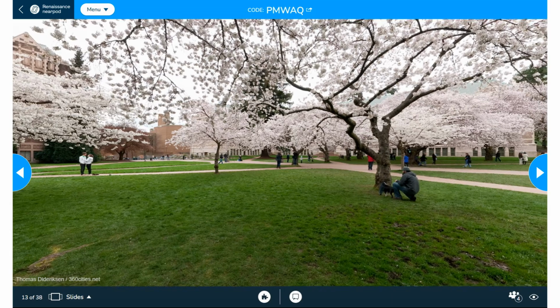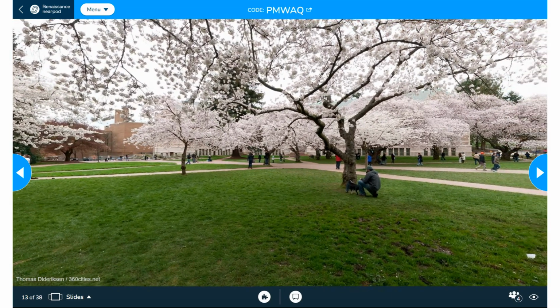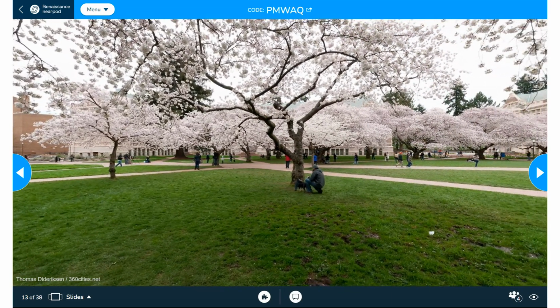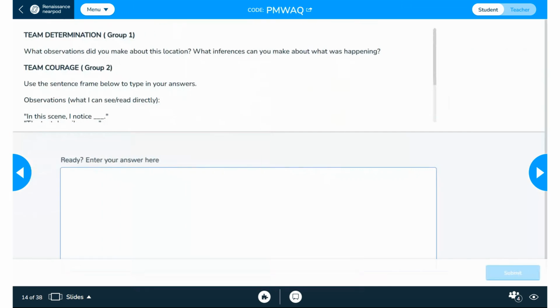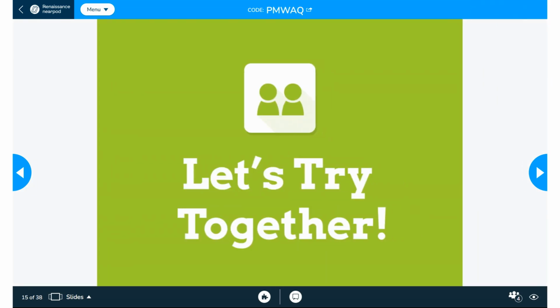I divided the class into two. So the first team is team determination, which is the profile one. They will answer the open ended questions, and team courage, which is profile two students, group two, they will use the sentence frame. So I provided sentence frames for the students in profile two so that they will be able to answer it and start their sentences. It will help them to think quickly and encourage them to write their own sentences.